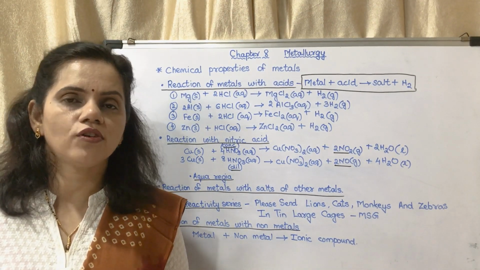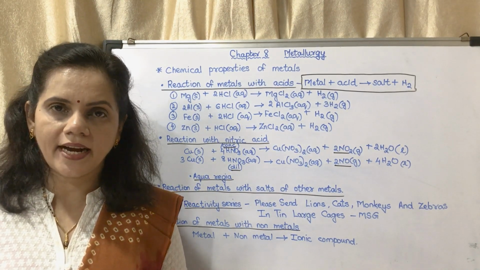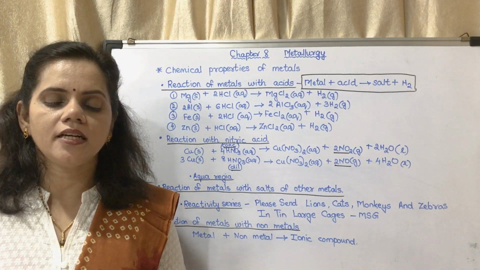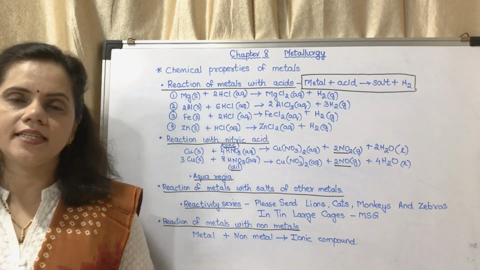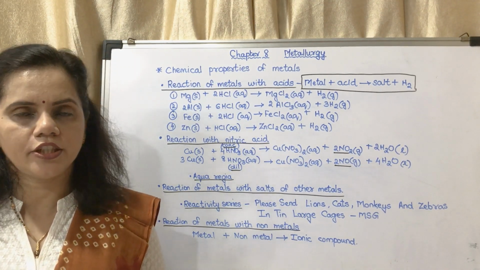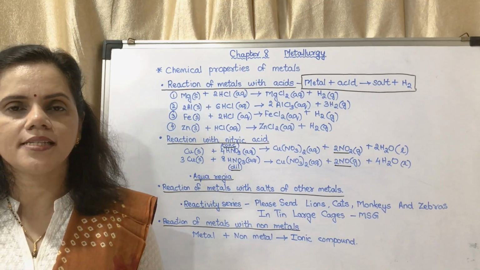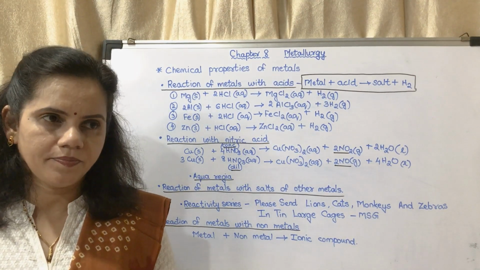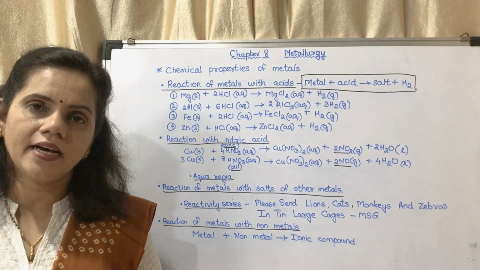What is the definition for reactivity series? The paragraph towards the right of that diagram: the arrangement of metals in the increasing or decreasing order of reactivity is called the reactivity series of metals. Metals are divided into following groups according to their reactivity: highly reactive metals, moderately reactive metals, and less reactive metals. So this is the arrangement, this is the order in which they are arranged.